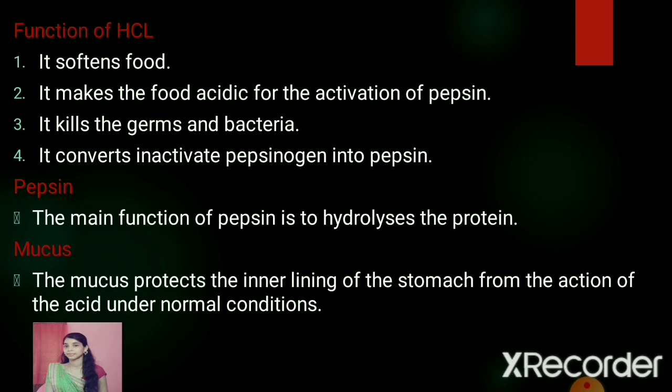The next we have is pepsin. The main function of this pepsin is to hydrolyze the proteins. The next we have the mucus. The mucus protects the inner lining of the stomach from the action of the acid under normal conditions. What do you think happens if the mucus is not secreted? If the mucus is not secreted, the hydrochloric acid causes the erosion of the inner lining of the stomach, leading to the formation of peptic ulcers in the stomach.